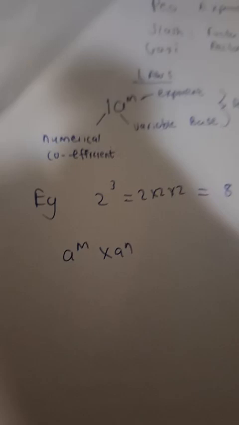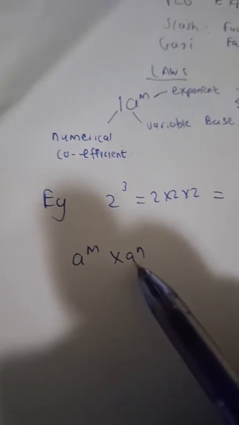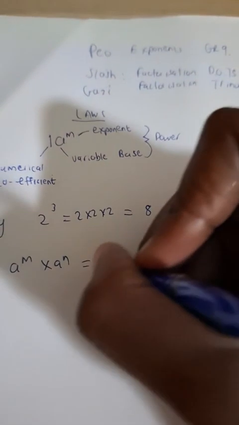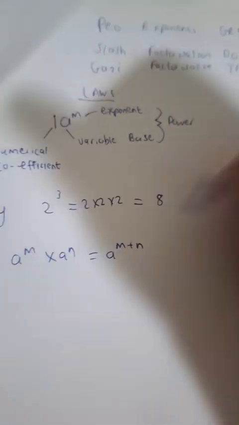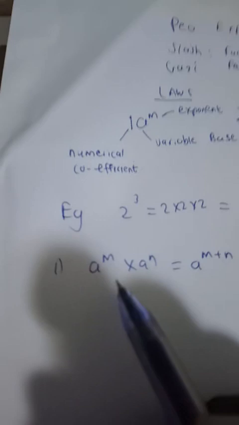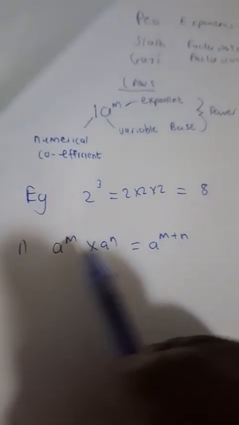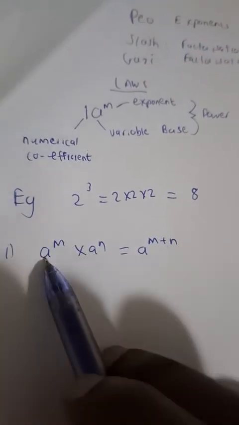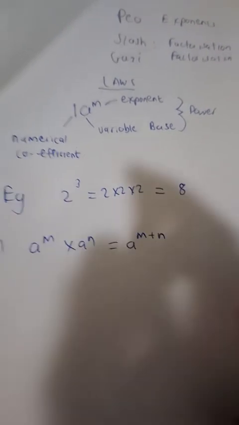In other words, if we are multiplying same bases, what we do is we keep the base and we add the exponents. That is one of the laws of the exponents, that if we are multiplying same bases, we keep the base, which is a, and we add the exponents.